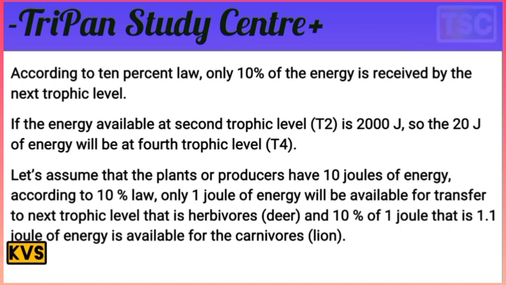If the energy available at the second trophic level, T2, is 2000 joules, then 20 joules of energy will be at the fourth level, T4. Another example: let us assume a plant produces 10 joules of energy. According to the 10% law, only 1 joule of energy will be available for transfer to the next trophic level, the herbivorous deer. And 10% of 1 joule, that is 0.1 joule of energy, is available for the carnivorous lion.